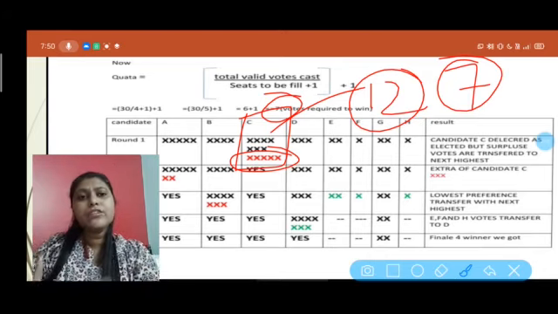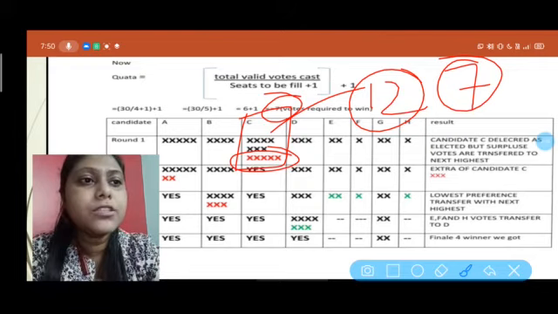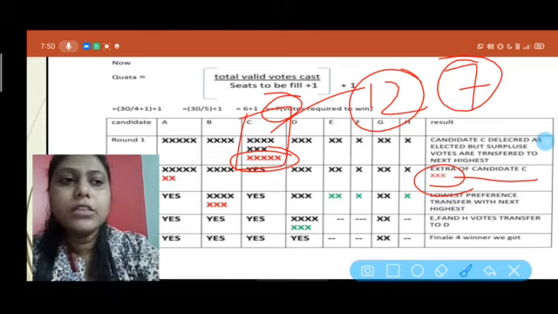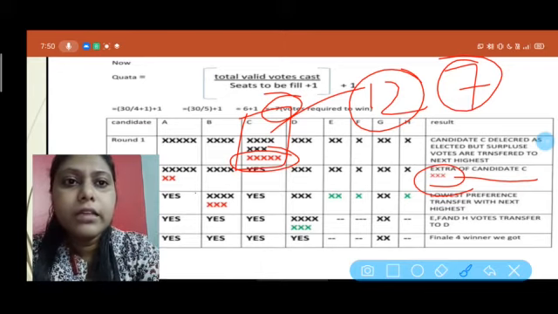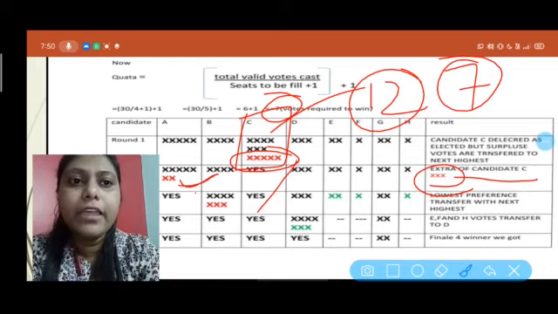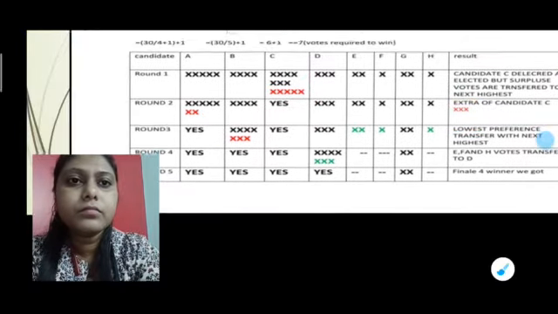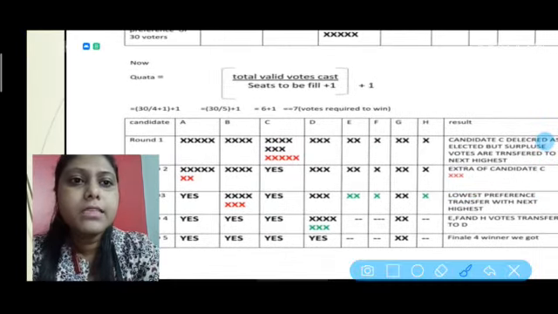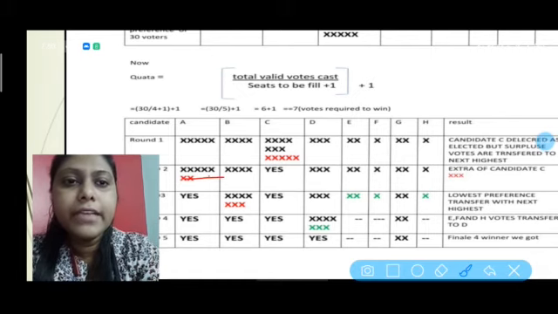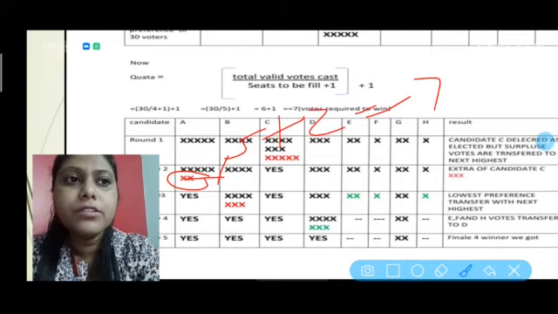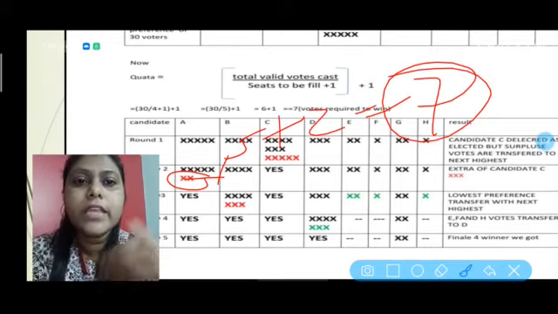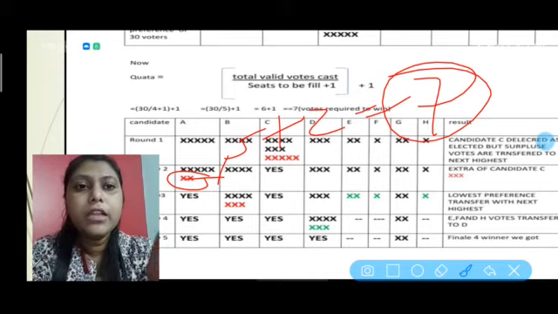So the extra votes of C are coming over here to A. In the second round, A will get the extra 2 votes. It already has 5 votes, plus 2 is equal to 7. So in the second round we get the second winner, that is A.